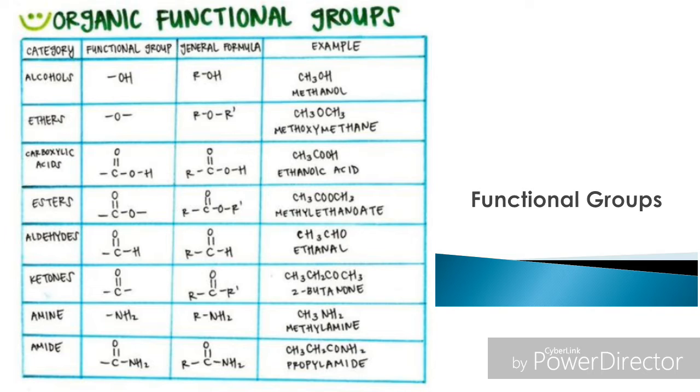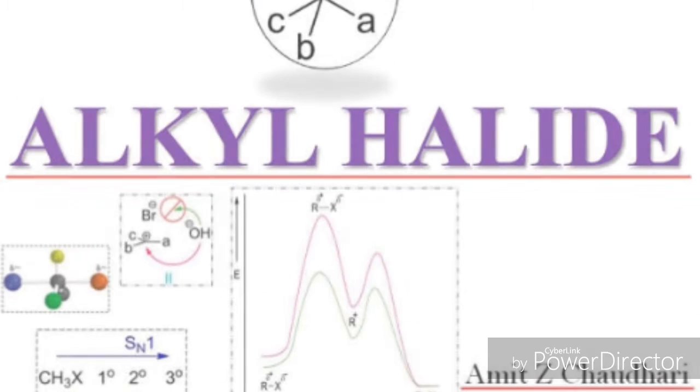This table shows the important functional groups. The general formula for alkyl halides is RX, where R is alkyl group and X is halogen.